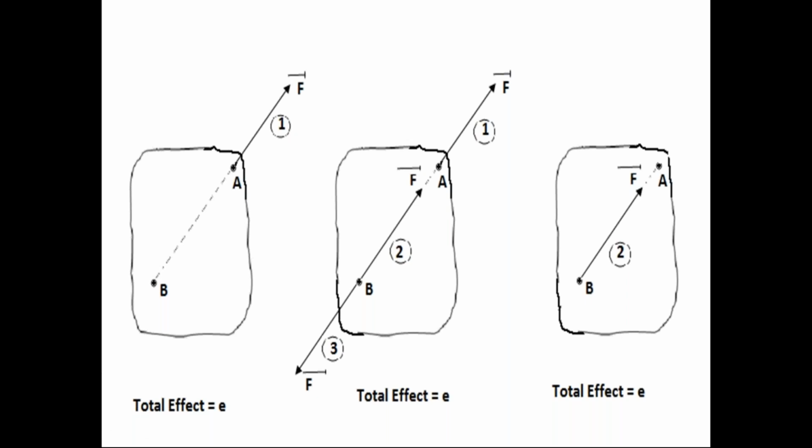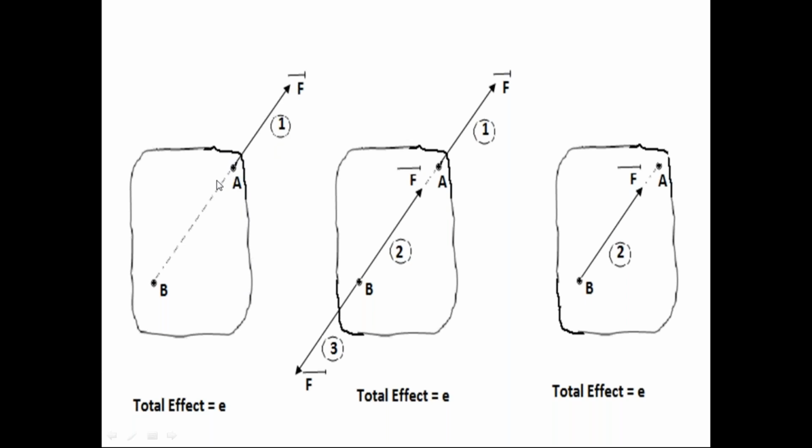Since that force F bar is not equal to 0, the force F bar will have the effect on the rigid body. In the first diagram, we consider the effect of this force F bar on the rigid body as E. So check this first diagram. The rigid body is subjected to only one force F bar.